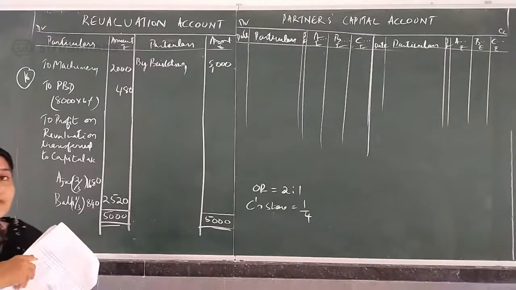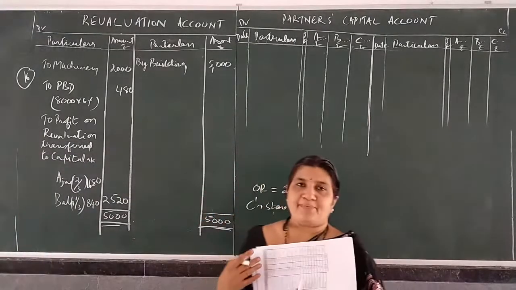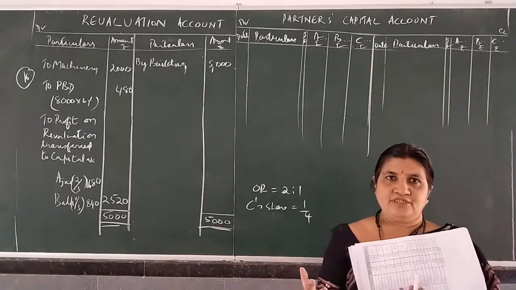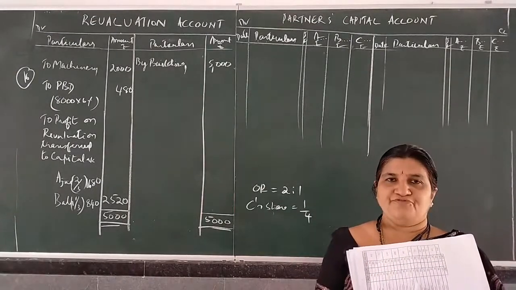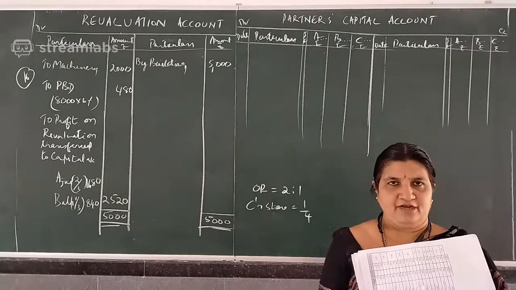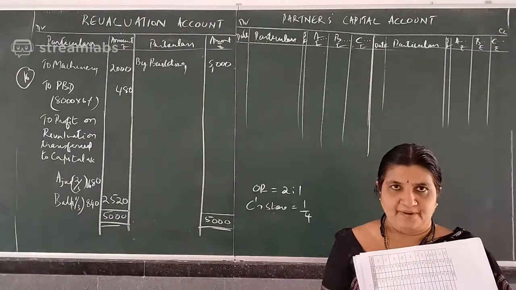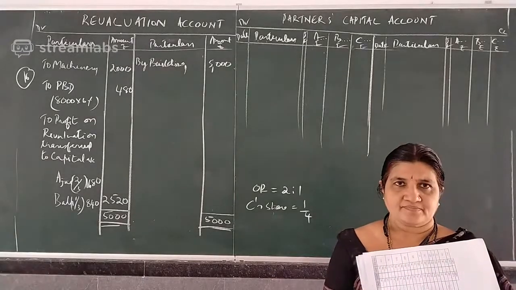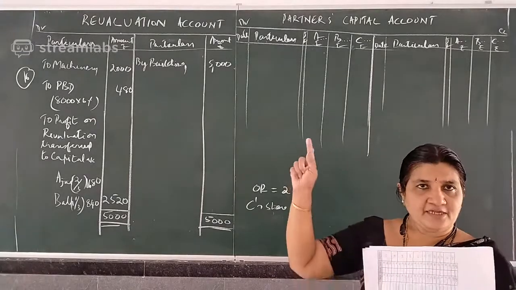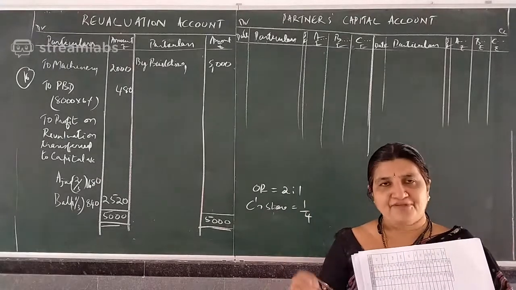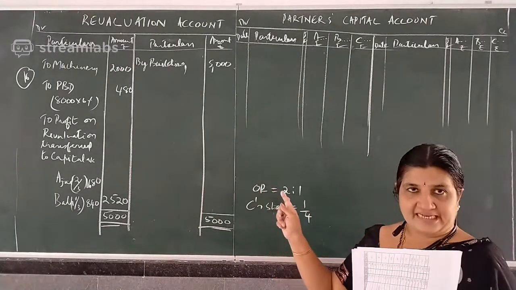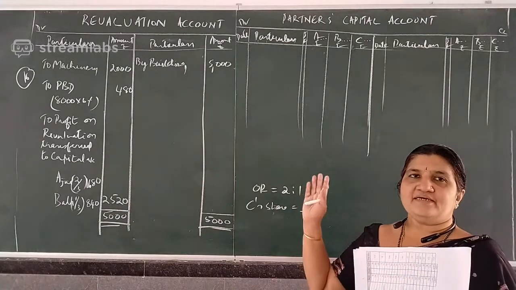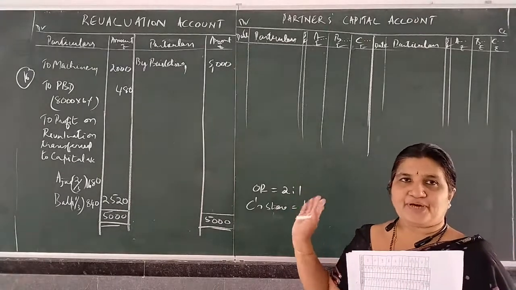Draw columns. So what all items come in the capital account? Balance brought down, then revaluation, then reserve fund, then profit and loss, by cash or bank, new partner's capital, then goodwill, and goodwill withdrawn if any, to cash or bank. And if there is capital adjustment, first we write balance carried down, and then if there is a difference, the adjustment is made to cash or to current account.